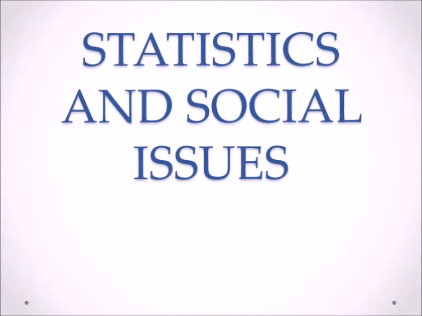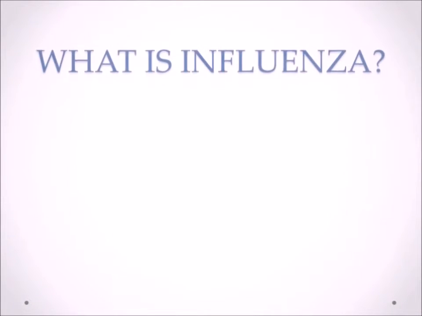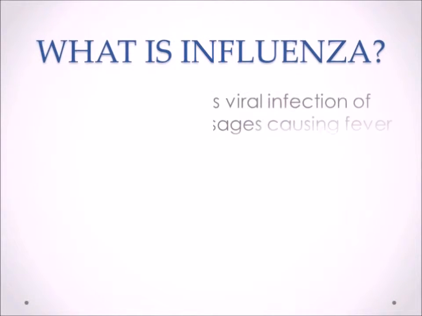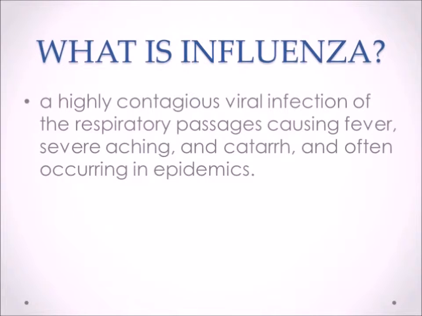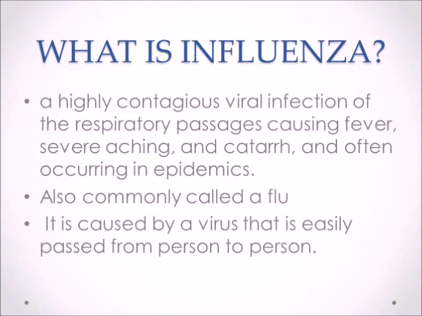Statistics and social issues. Influenza outbreak. What is influenza? It is a highly contagious viral infection of the respiratory passages causing fever, severe aching, and catarrh, and often occurring in epidemics, also commonly called a flu. It is caused by a virus that is easily passed from person to person.